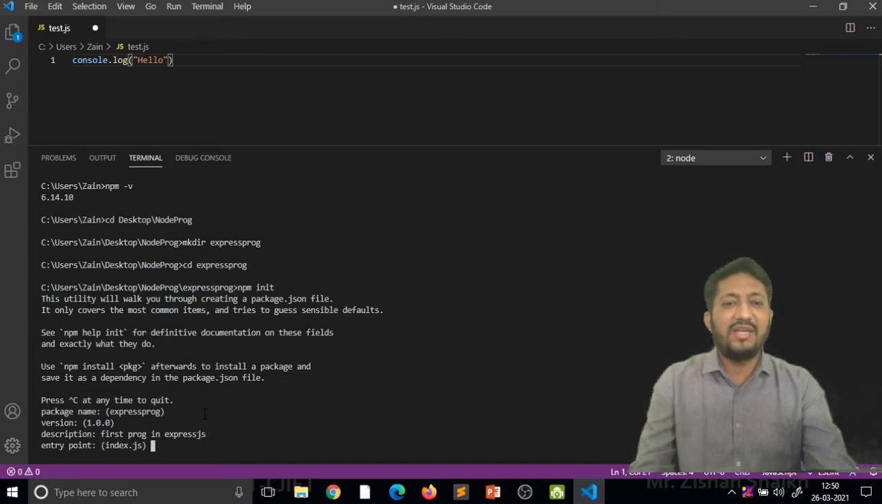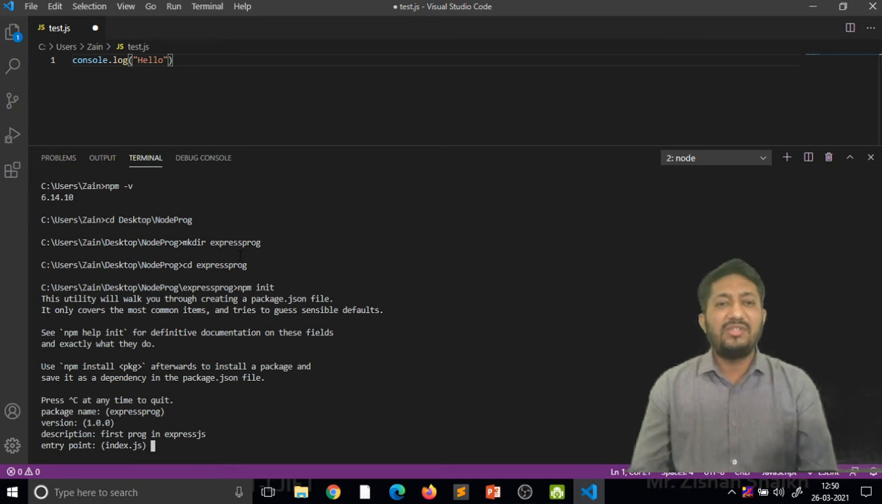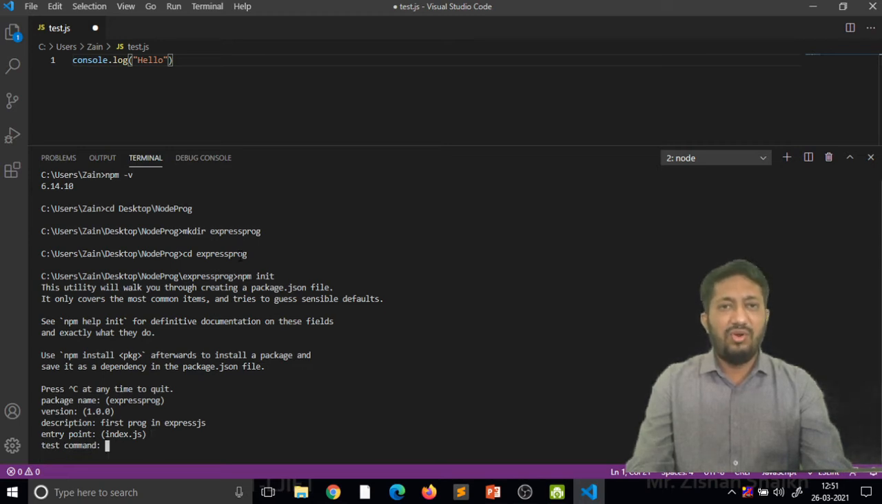Okay, entry point index.js. So the entry point is mandatory here. We have to write it, because in other languages like PHP and JSP, when we are running our web programming, we always set one default page. When we run our code, index.php or index.js, that page always opens if some path is not available. The same way here, the entry point gives this type of facility, so the index.js file is given here. Okay, enter. Test command, if we want to enter any.